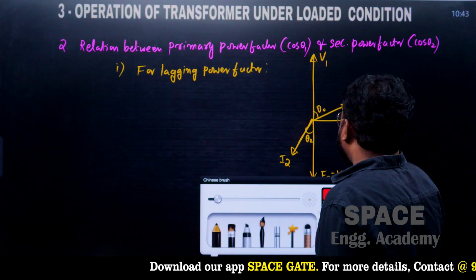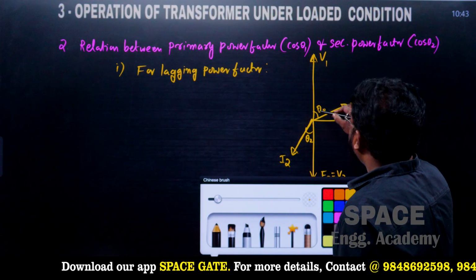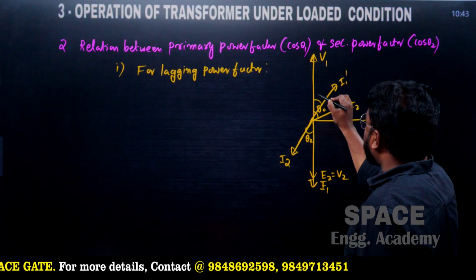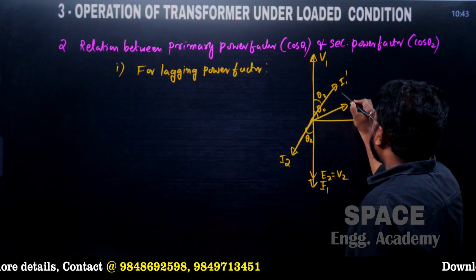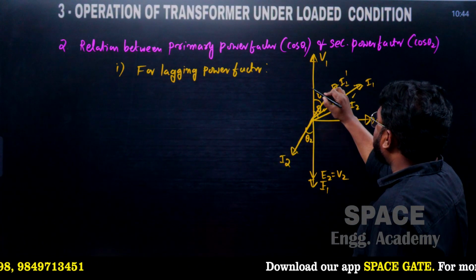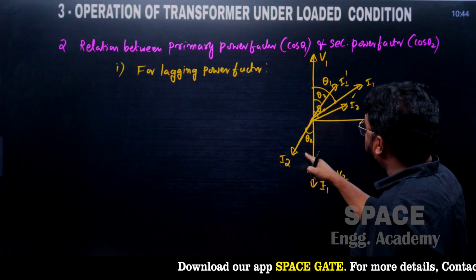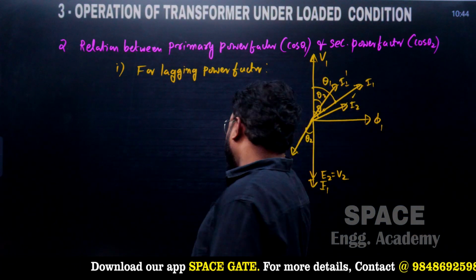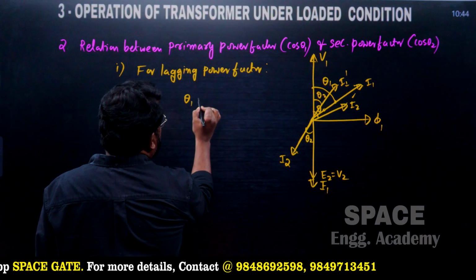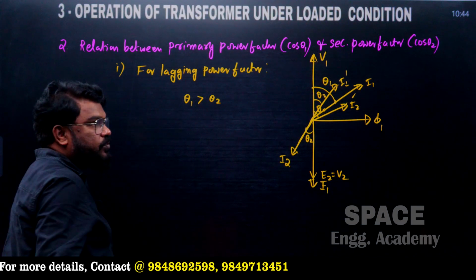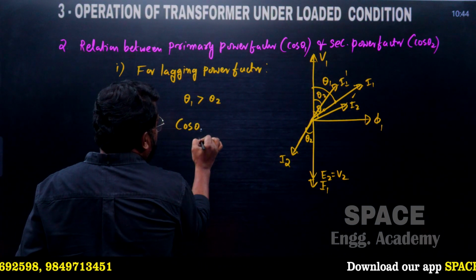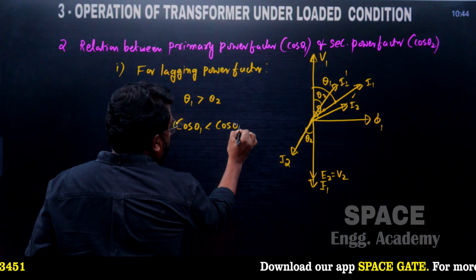So what is the conclusion here? This is known as I1 dash, and here I1. This angle is equal to theta 2, and the vector sum of these two gives us I1. From here I conclude that theta 1 is greater than theta 2 for lagging power factor. When theta 1 is greater than theta 2, cos theta 1 is less than cos theta 2.